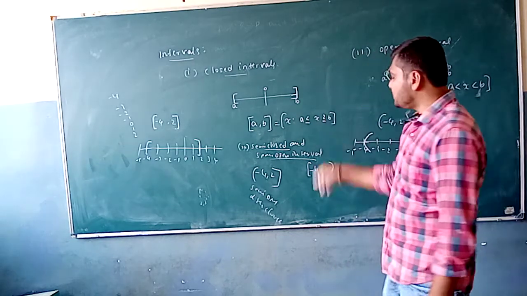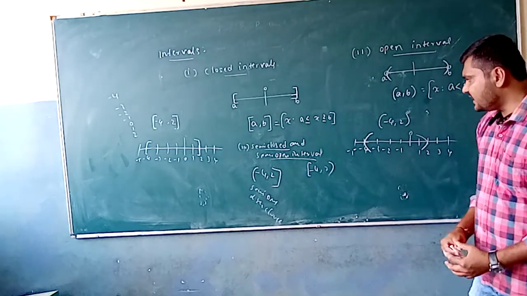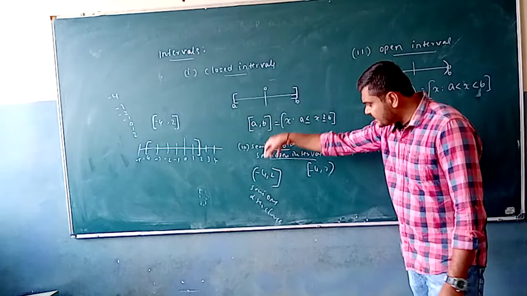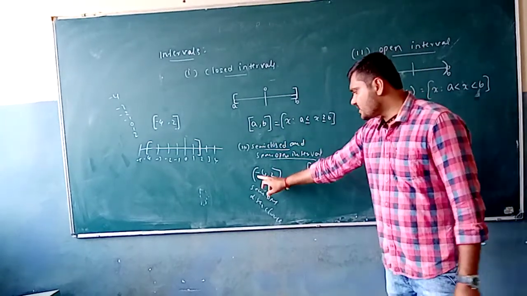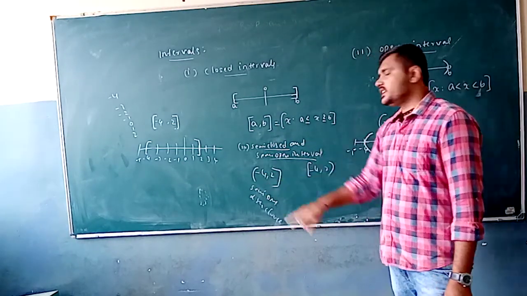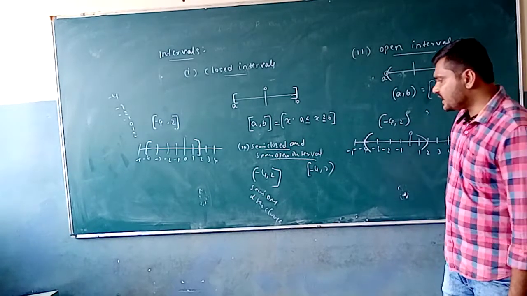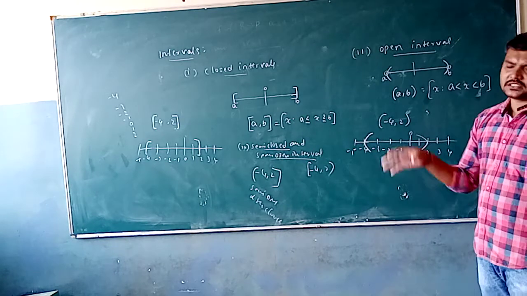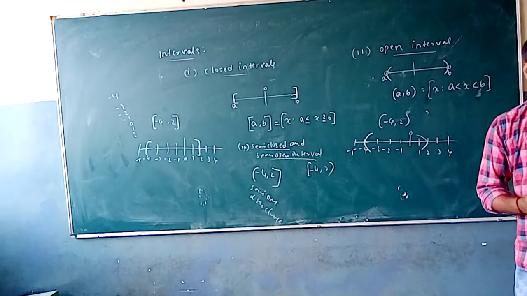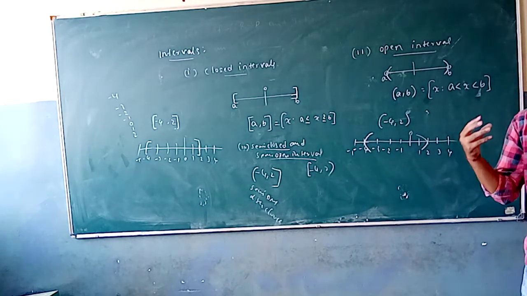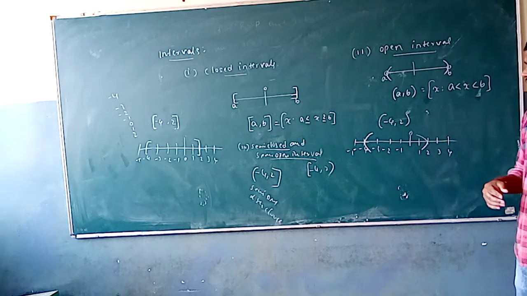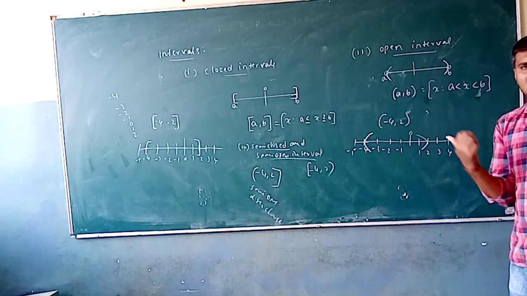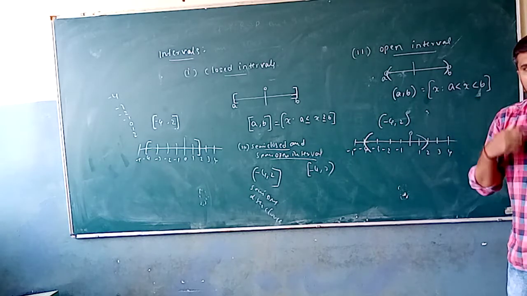Here the -4 is included in the given interval, but 2 is not going to be included in the given interval. Here -4 is not included, here the semi-open and semi-closed: -4 is not included in the given interval, but 2 is going to be present in the given interval. So when you are solving this type of problem by using the concept of interval, mention the intervals, mention the elements which are present in the interval. While solving problems, these concepts will be understood in the easiest way.